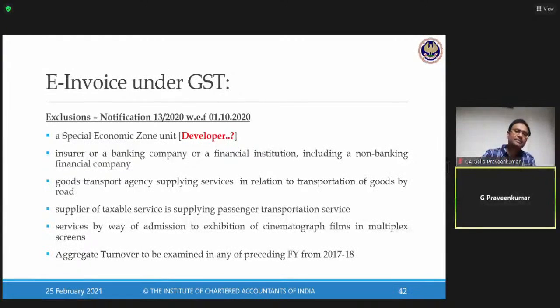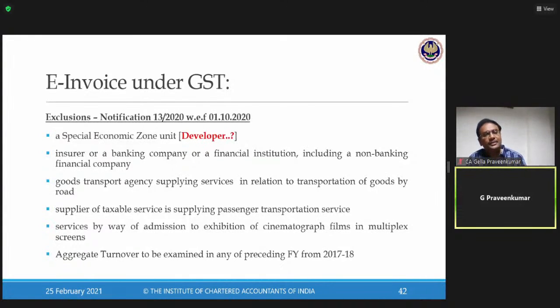Next, insurance, banking company, financial institution, or NBFC. Insurance, banking company, financial institution, NBFC. All of these four are exempted from e-invoice. GTA exempted from e-invoice. Passenger transportation services exempted from e-invoice. Exhibition of cinematographic films exempted from e-invoice.